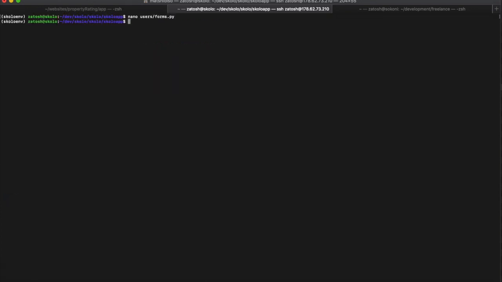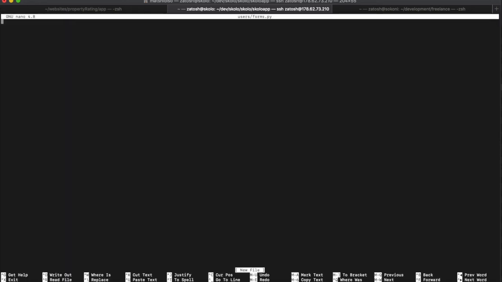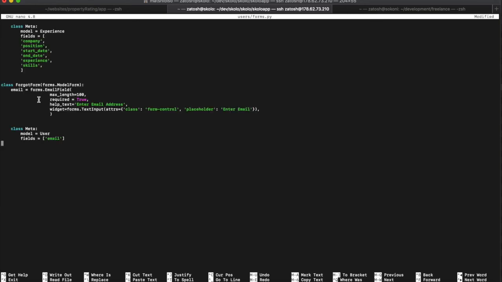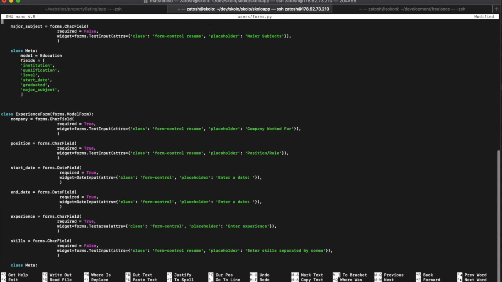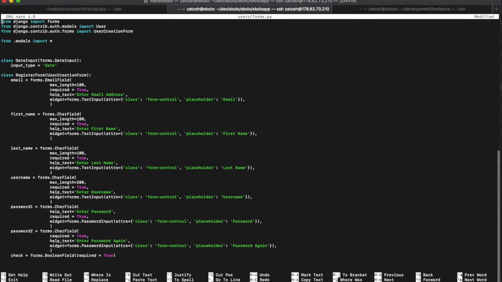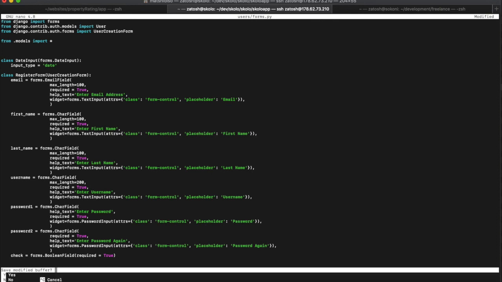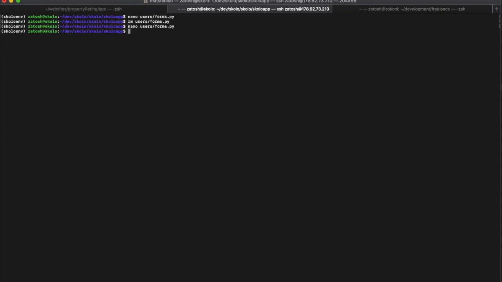Let me remove the file that was here before, because actually I haven't pasted it. I don't know if it has all of what I need. So remove that, and then you can nano that. Now it's empty, then you can definitely paste the forms. And as long as you can see that the meta form is already here, and I think I've already typed the experience form and all of that, but I'll take you through that later on. And then Control X and say yes, all right.